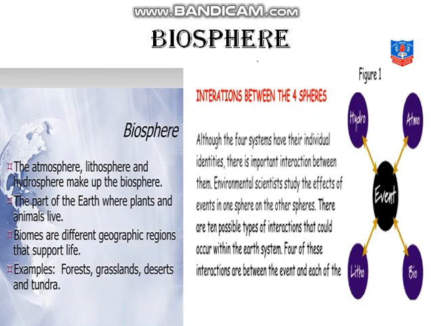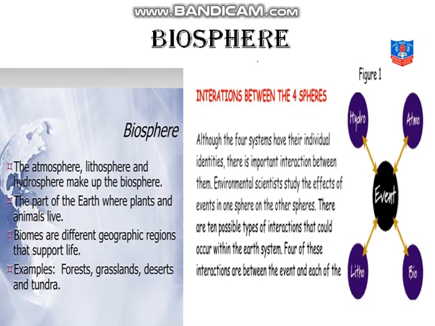The biosphere can be divided into two parts, non-living and living. The lithosphere, hydrosphere and atmosphere form the non-living part, while the plants, animals and microorganisms are included in the living world. So the atmosphere, the lithosphere and the hydrosphere all together make the biosphere, the part of the earth where the plants and the animals live. Biomes are different geographic regions that support life: forests, grasslands, deserts, tundra regions, etc.